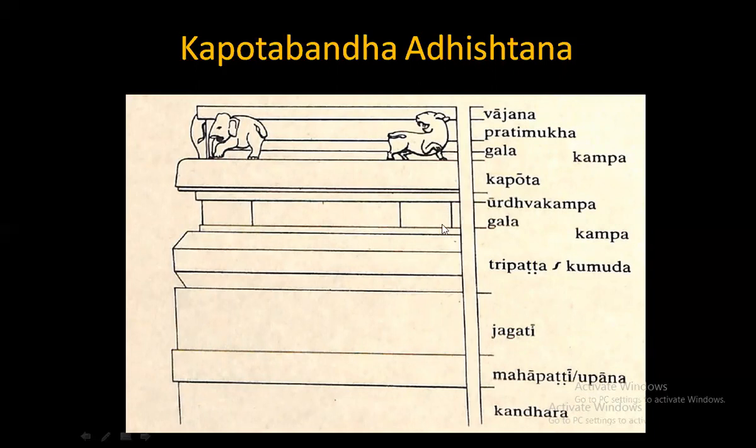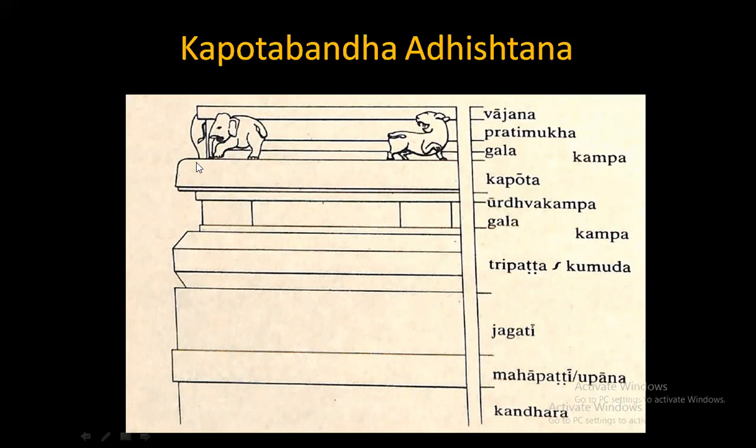Please listen carefully. The Kampa, Kantha and Kampa elements, you are already familiar. There are two Kampas, isn't it? One in the lower end, one in the upper end. The lower end Kampa is called Adho Kampa. The Kampa on top of the Kantha is called Urdhva Kampa. So till now: Kandhara, Mahapatti, Jagati, Tripatta Kumuda, Adho Kampa, Gala or Kantha, and then the Urdhva Kampa.